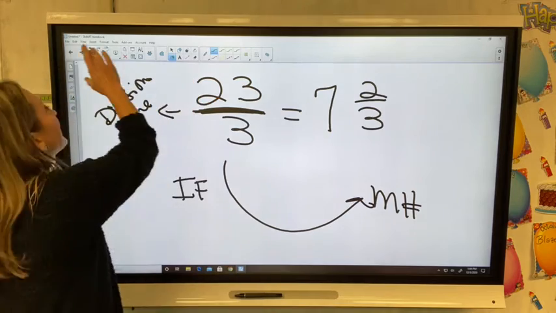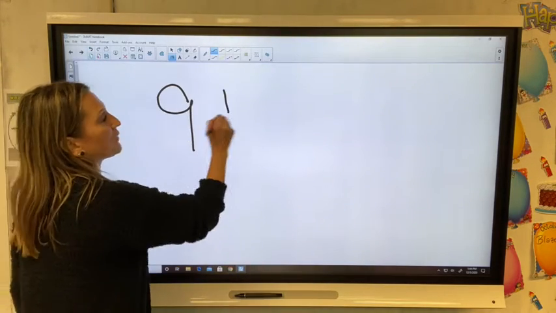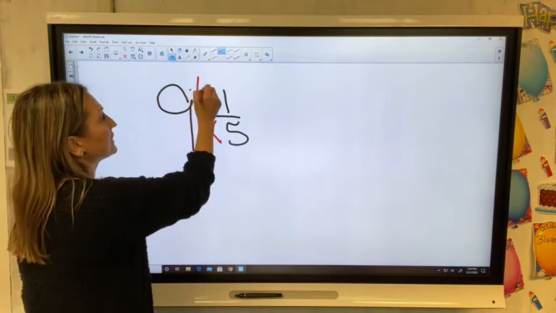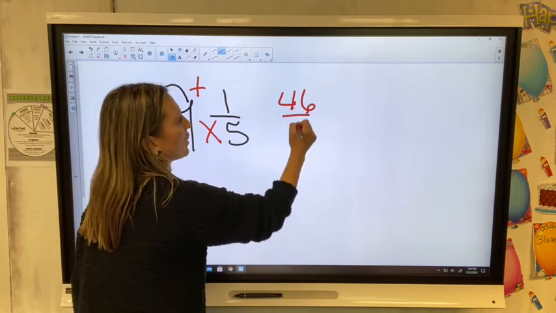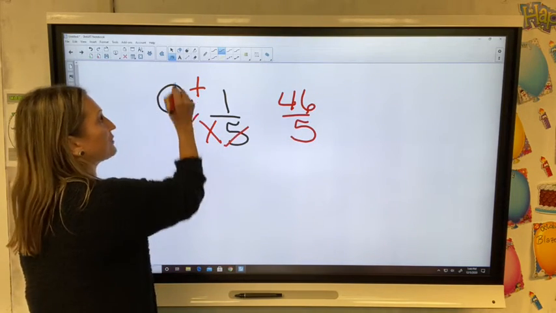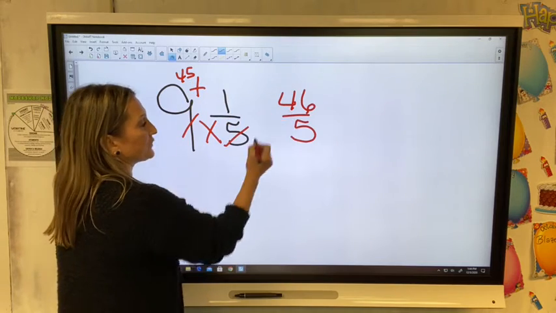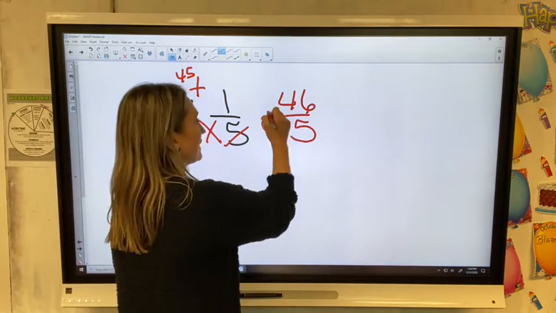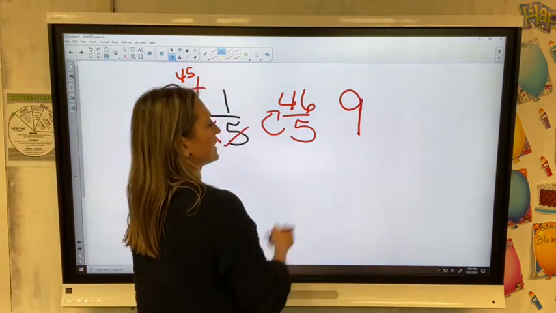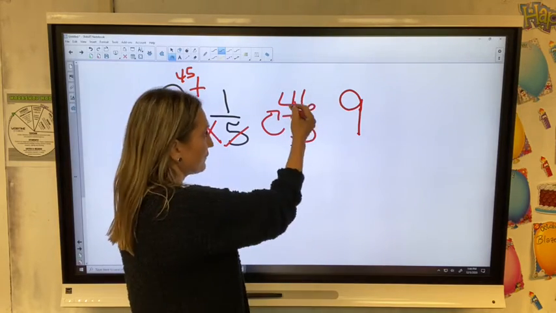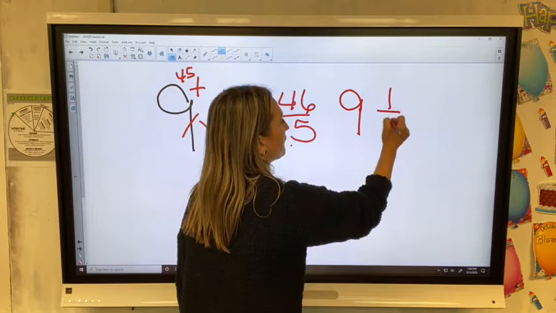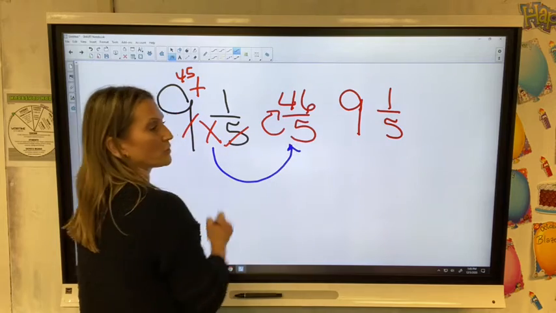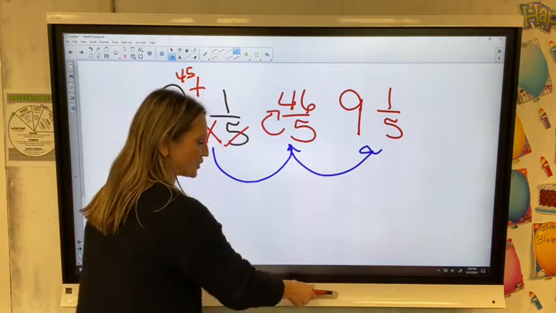And you can do that with any mixed number. 9 1/5: I take denominator times whole number, 9 times 5 is 45, plus the 1 is 46 over 5. Leave my denominator. I can put it right back to a mixed number. 5 goes into 46 9 times. 9 times 5 is 45. 46 minus 45 is 1/5. And then I'm right back, ladies and gentlemen, to my mixed number. Mixed number to improper fraction, improper fraction back to a mixed number.